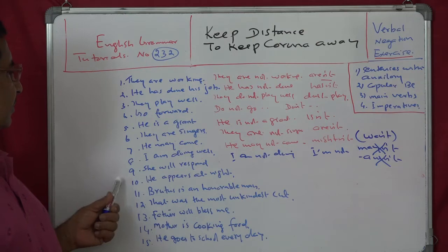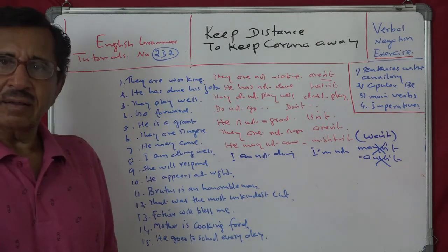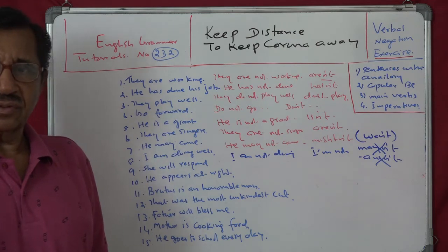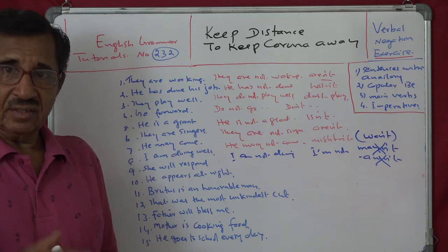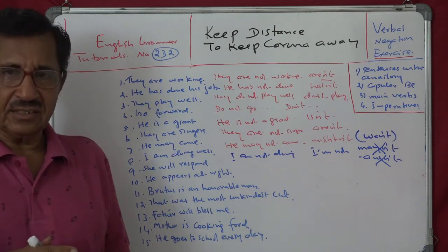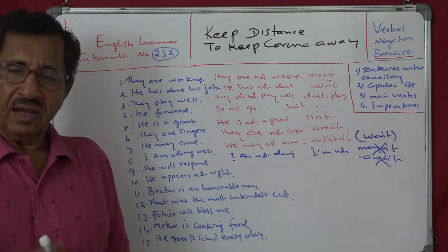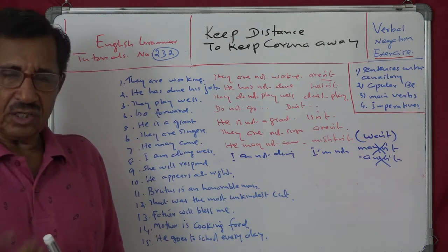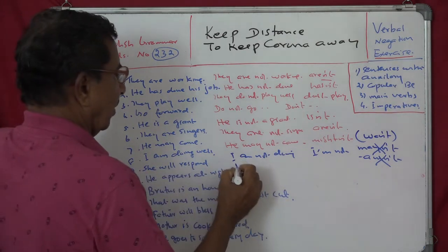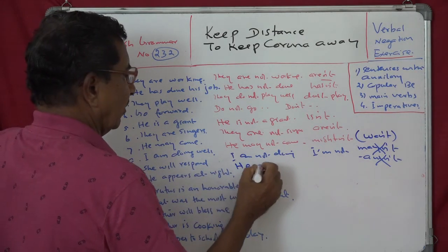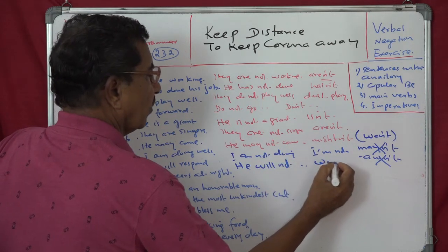Alright? Next is she will respond. So that is auxiliary, because will respond is future tense. Will is here helping to form a verb tense, that is will respond, future. So it is auxiliary, and the negative is she will not respond, and the short form is she won't.